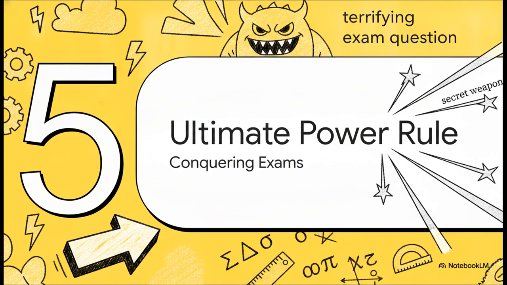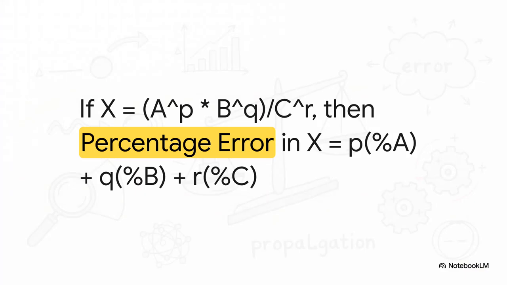Section 5. The ultimate power rule, conquering the exams. All right, it is finally time to equip you with the ultimate shortcut. This is the secret weapon that is going to let you conquer those terrifyingly complex exam questions in mere seconds. This is the power rule. If x equals a to the power of p times b to the power of q, all divided by c to the power of r, how in the world do we find the total error?